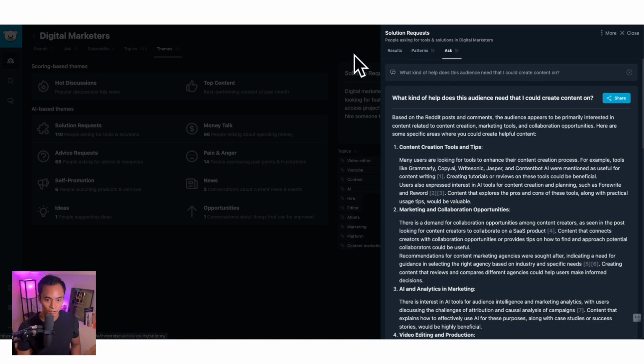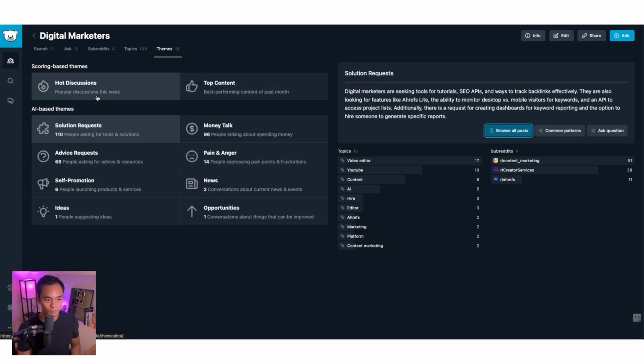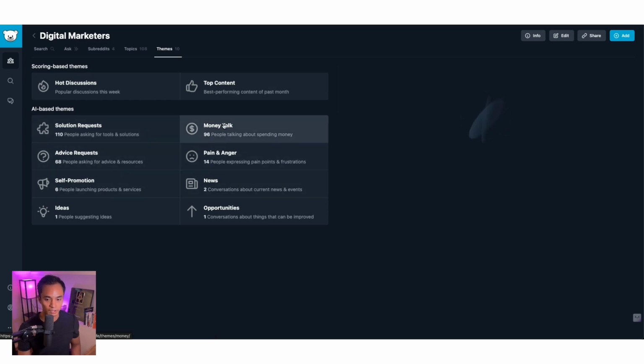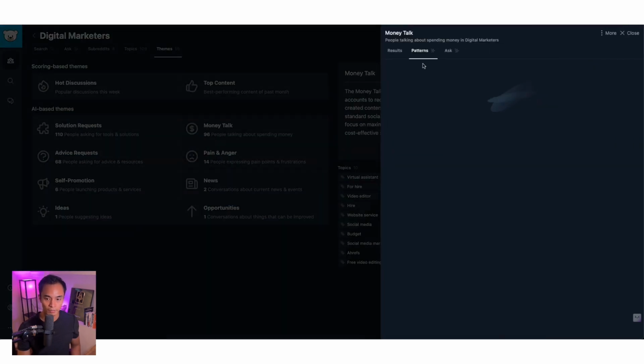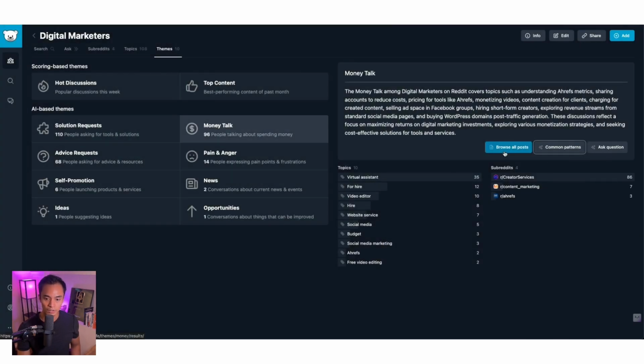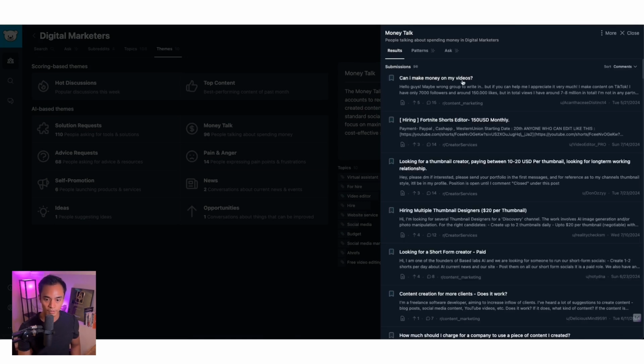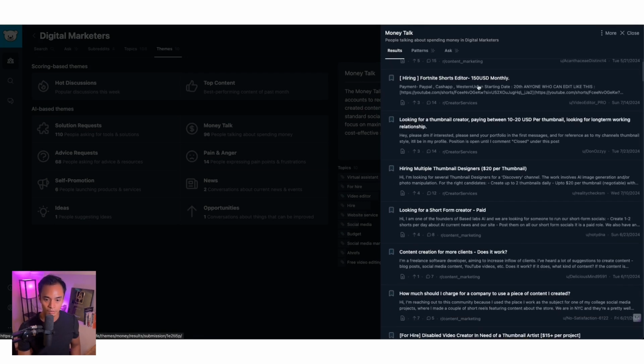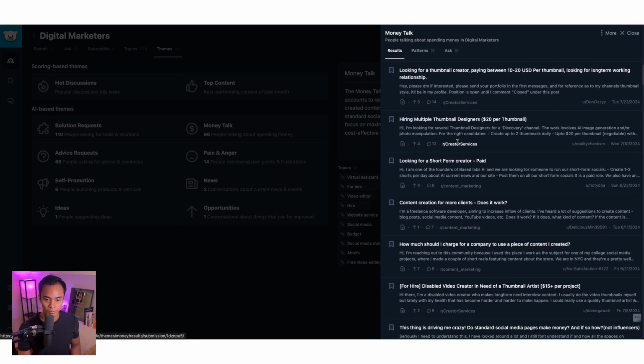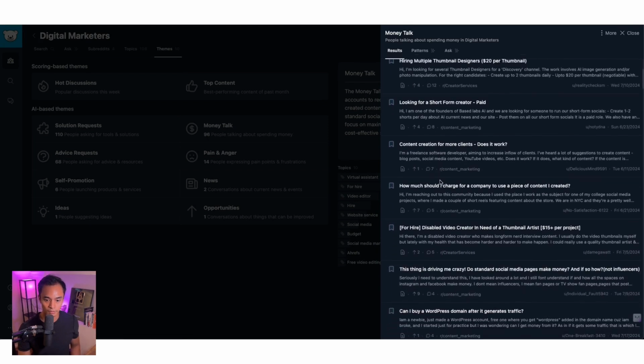I really like all of these options that we have. You can also look at the other themes too. This would be money talk. So this is where people are talking about spending money. I don't normally like to use this one, but let's see what it comes back with. Can I make money on YouTube? Okay, this is job posts, hiring, cool.